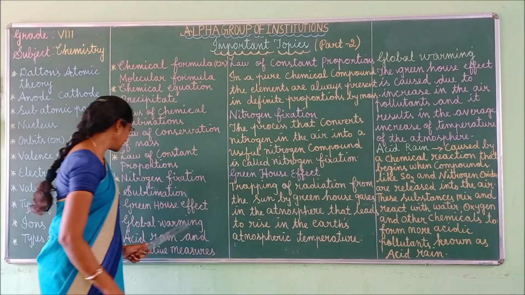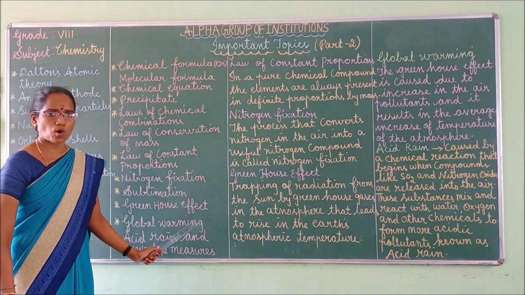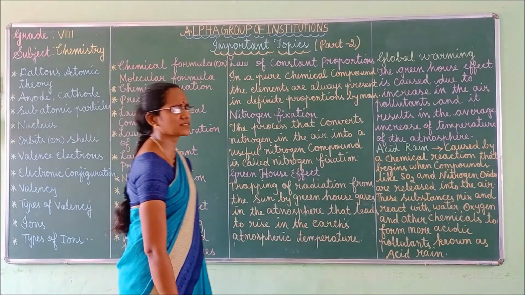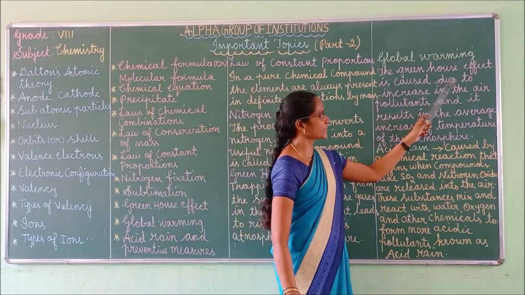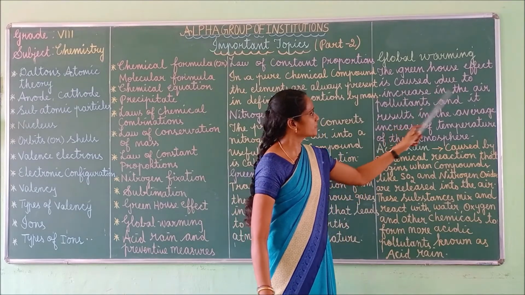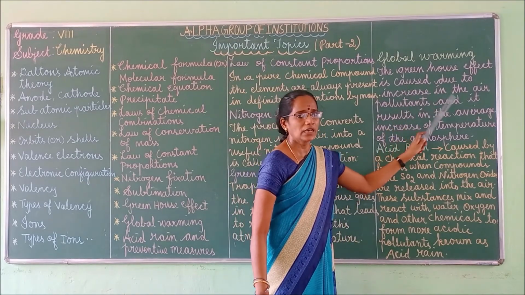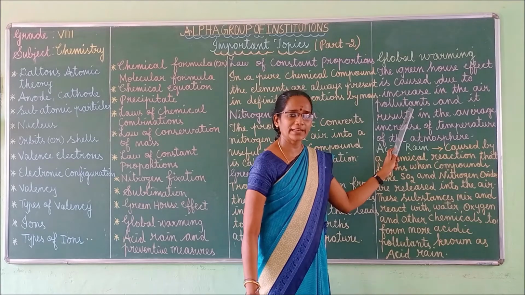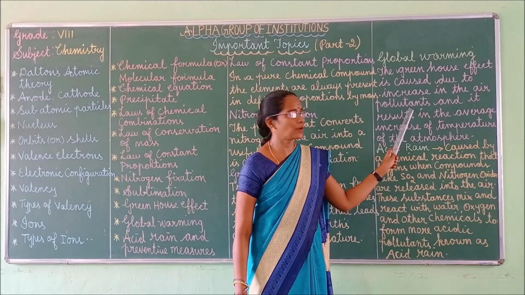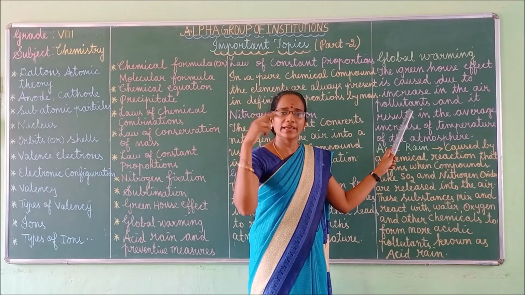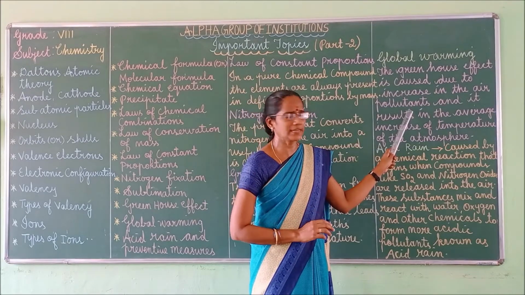So next one is global warming. What is global warming? This is also an important question. The greenhouse effect is mainly caused due to the increase in the air pollutants. It releases various harmful gases, isn't it?